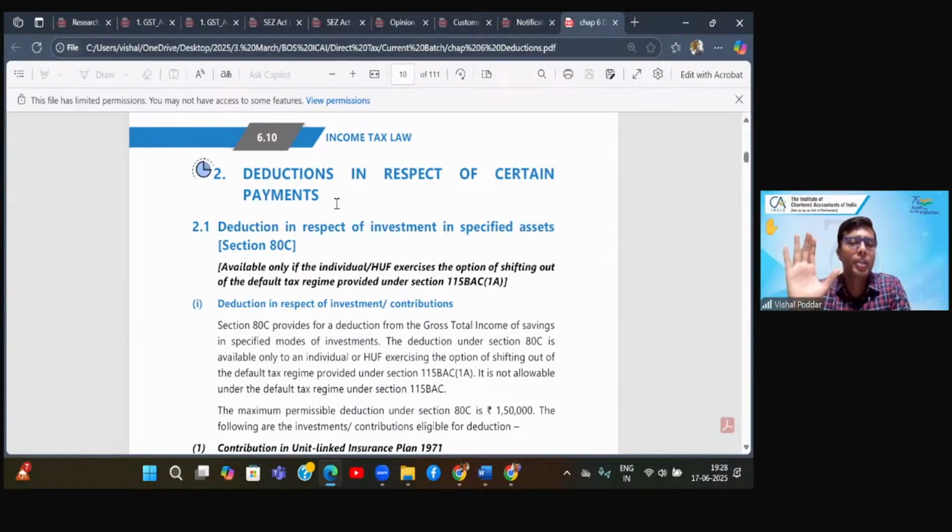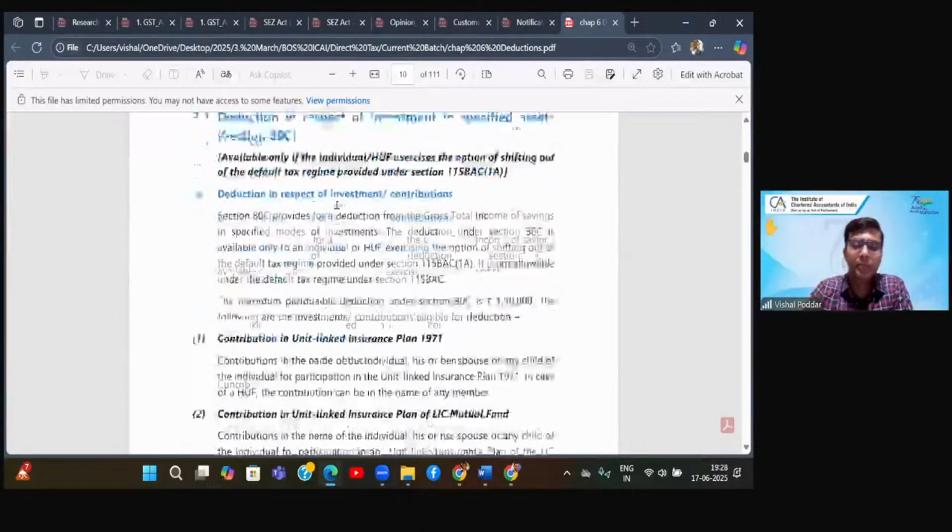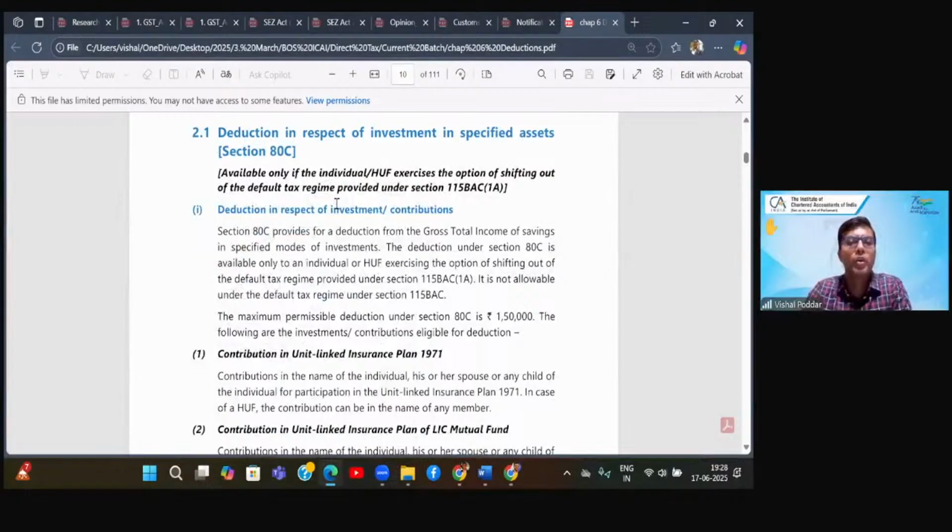The first important point is that this section is giving deduction only to individuals and HUF, and only under the old scheme. There are only three sections which are eligible for both old and new. Remaining all are only eligible for old.